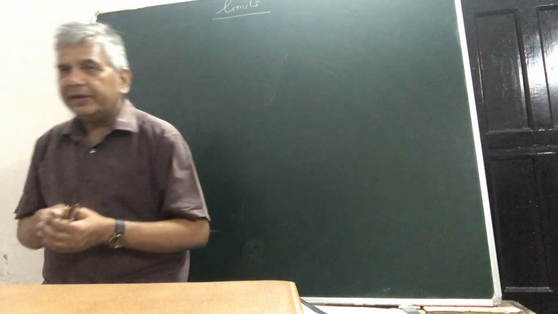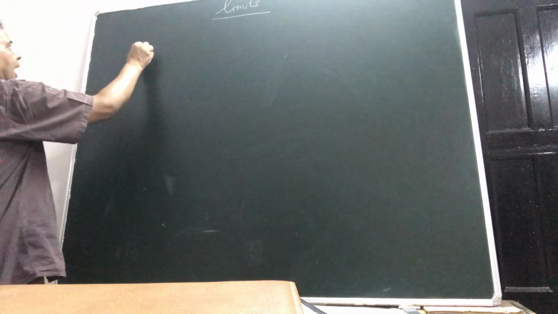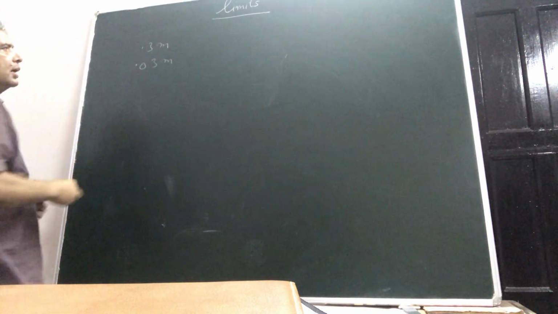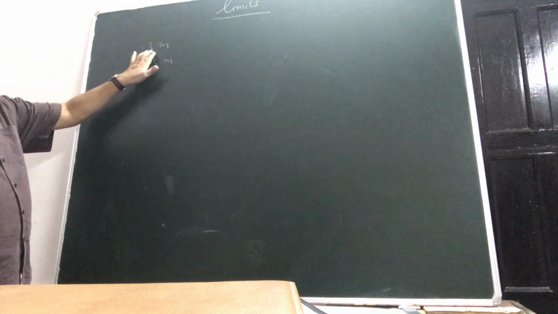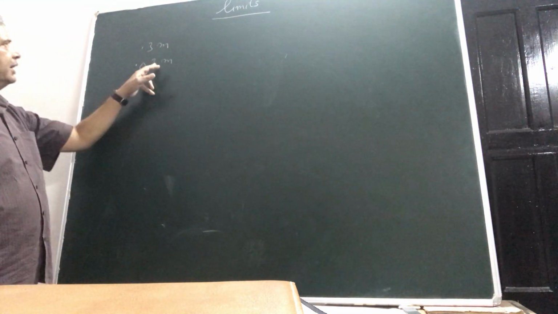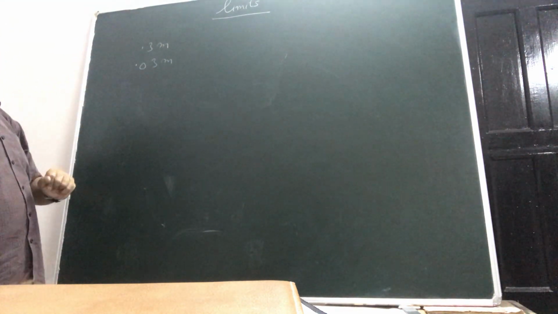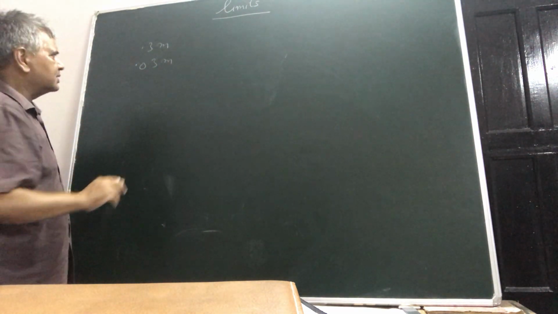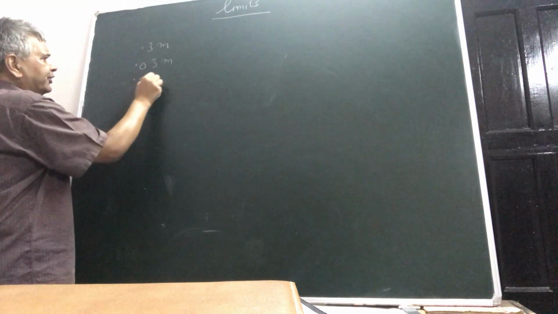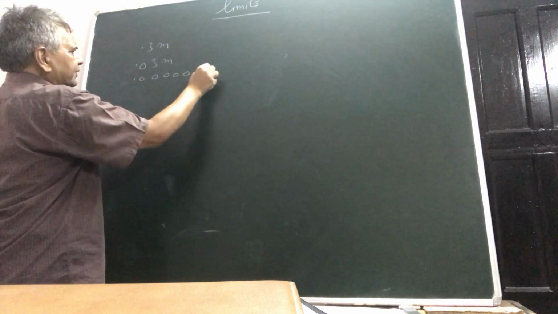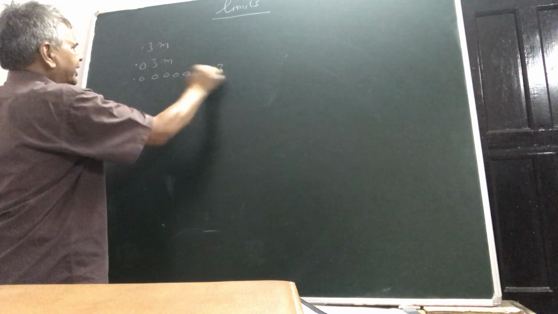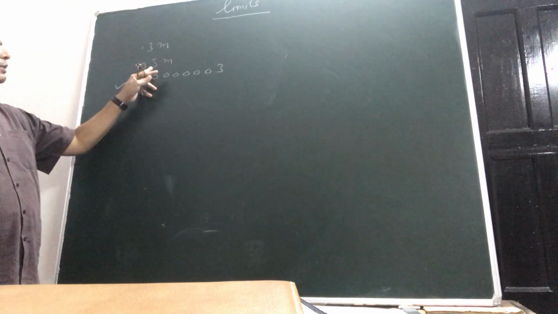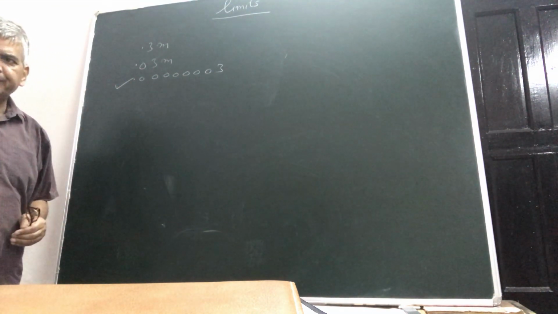But then if I say the distance is only 0.03 meters, then in comparison to 0.03 meters, this 0.3 meters will be a fairly big distance. Likewise, 0.03 meter is practically a very small distance. Now if I say 0.0000 followed by 5 or 6 zeros and then 3, then in comparison to this number, 0.03 is a fairly big number.